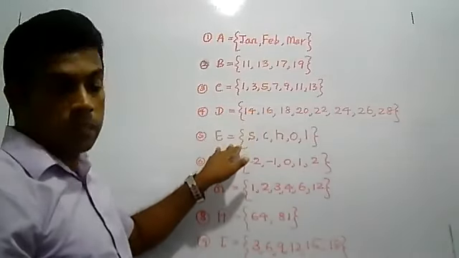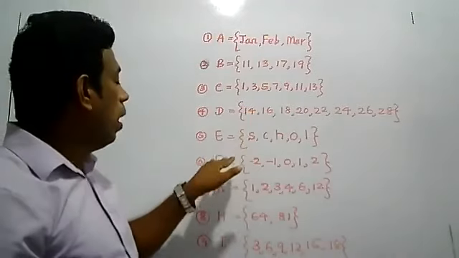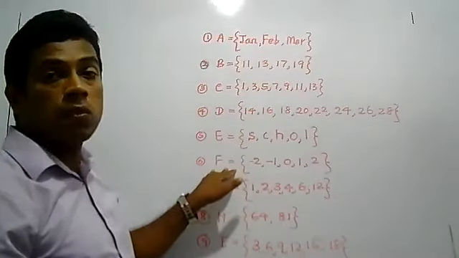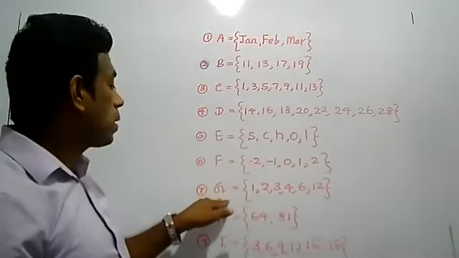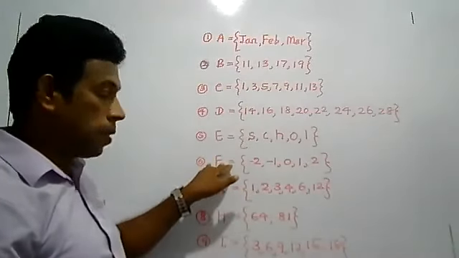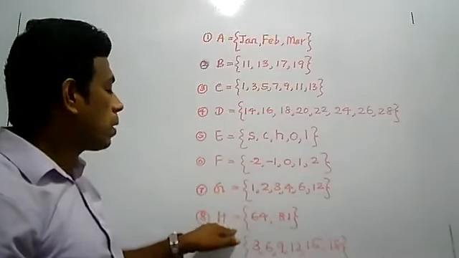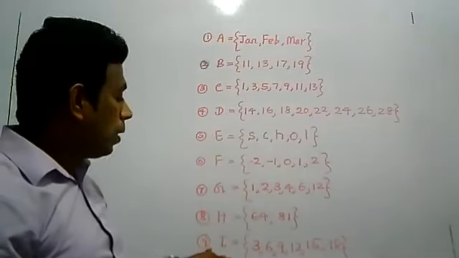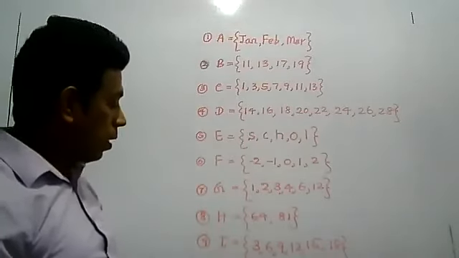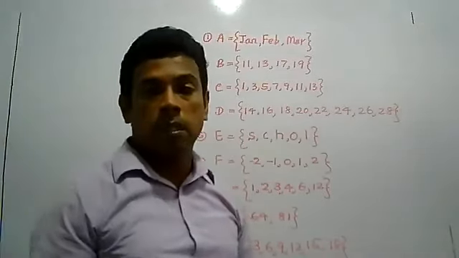Letters of the word school. Then integers between -2 and +2. Then factors of 12, square numbers between 50 and 100. Here multiples of 3 less than 20. Then here composite numbers less than 10.